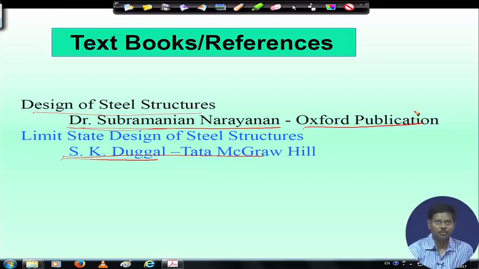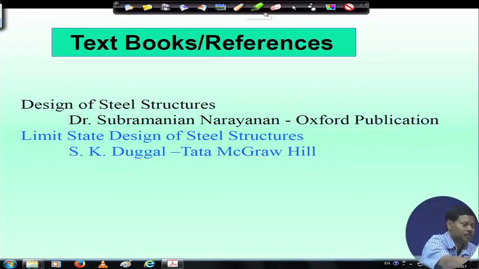But in these two books, you can follow and we can get properly the design calculation and procedures, very well documented in a simplified manner. So, you can follow this. You can go for some reference also,